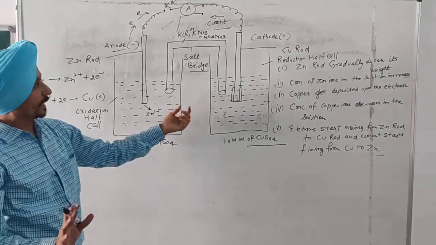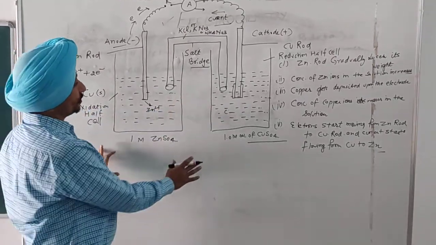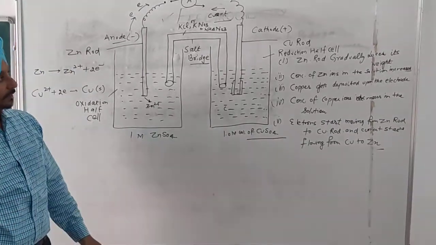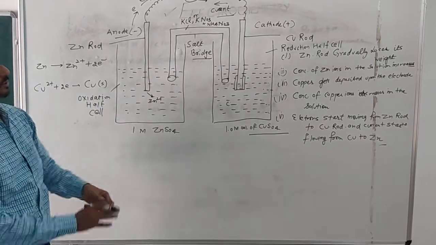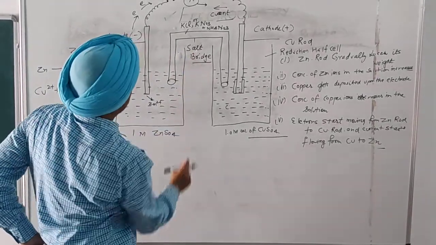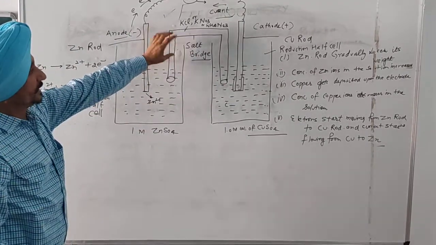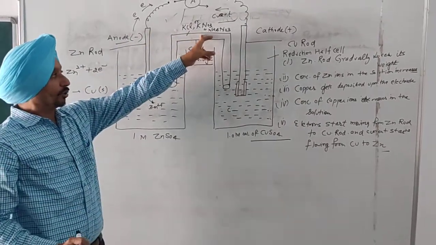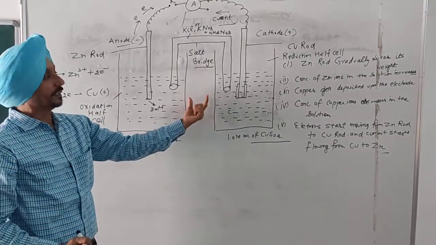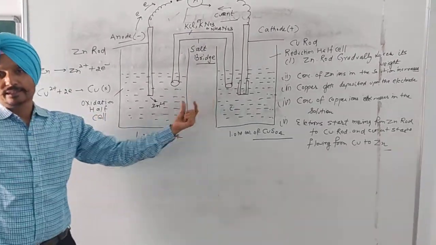They do not react chemically with the species of the cell. The saturated solution of the salt is generally made in agar-agar jelly or gelatin, which keeps the electrolyte in semi-solid phase, thus preventing the mixing of the ions.